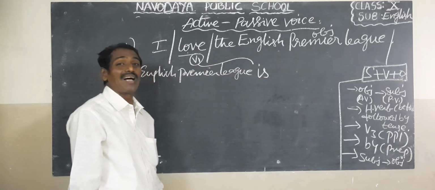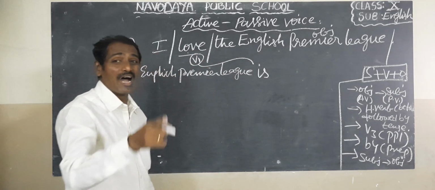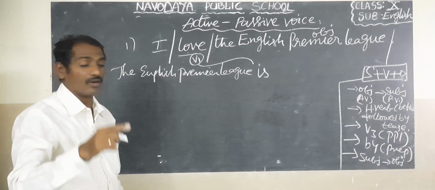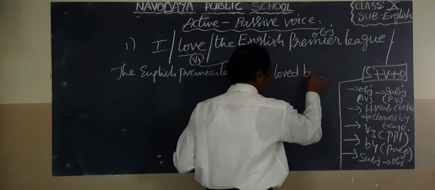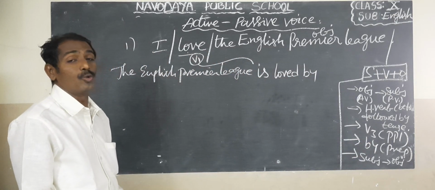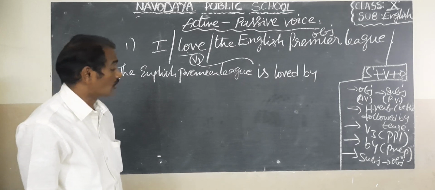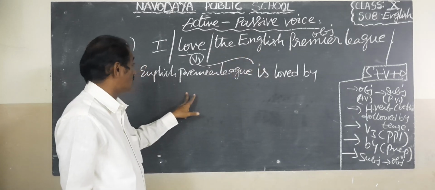V3, the past participle: loved. Then by, because it is the doer of the action. Next, the object became the subject.